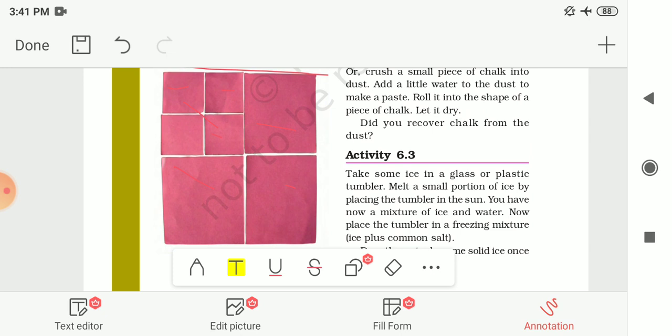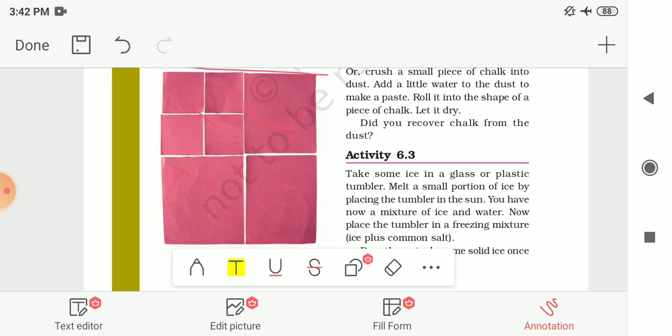Obviously you cannot join the pieces back to make the original piece, once you tear it. But is there a change in the property of the paper? No, the paper will remain the same, but the size will be reduced.